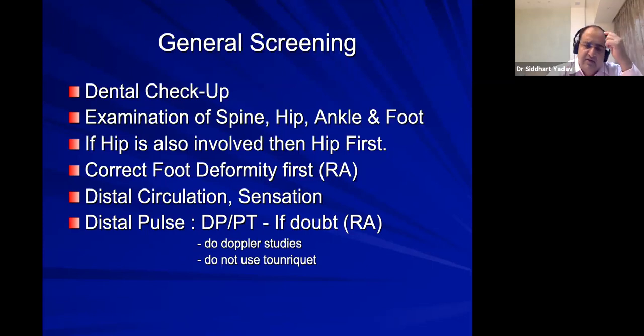Always check distal circulation. The posterior tibial and tibialis anterior pulses should be palpable. Mark it. If any doubt, always do Doppler, especially in rheumatoid arthritis where there is peripheral vascular disease. If Doppler is doubtful, then take an opinion, do CT angio if required. In such cases, also avoid using a tourniquet.